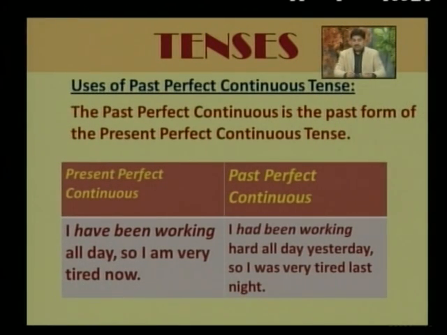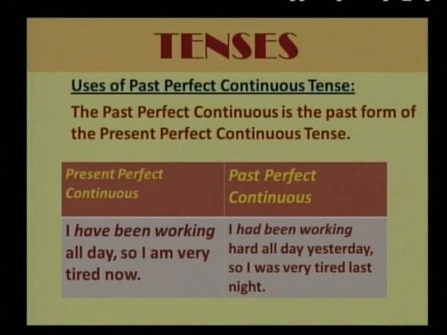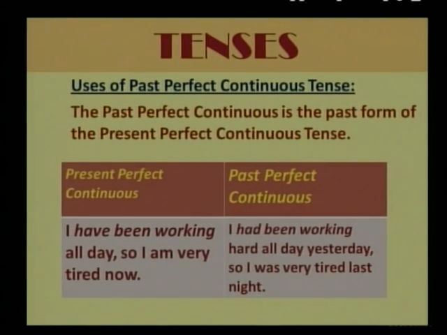Usage of the past perfect continuous tense. I would also like to draw attention to the fact that this is a structure which is very rarely used in day-to-day communication. Exactly. We find it in written communication when we are writing about something, but normally people don't use it orally. This kind of very complex structure. Exactly. Let us see the slide. The past perfect continuous is the past form of the present perfect continuous tense. Let us see the examples. Present perfect continuous: I have been working all day, so I am very tired now. In the past perfect continuous, we say, I had been working hard all day yesterday, so I was very tired last night.